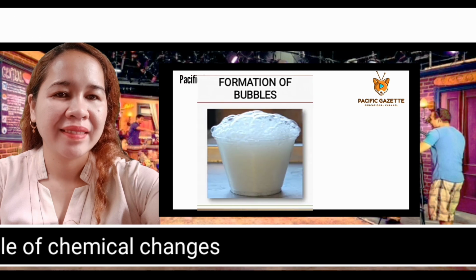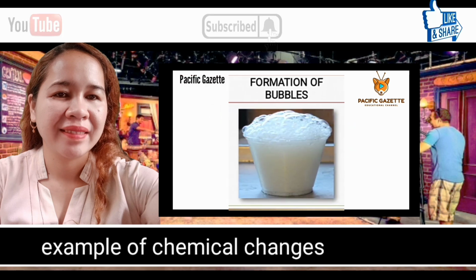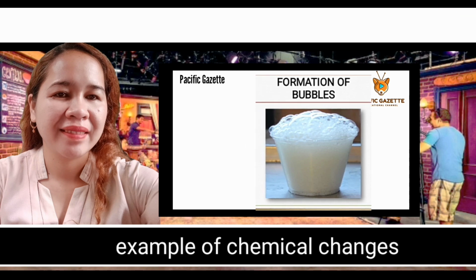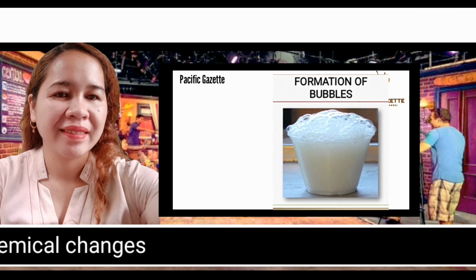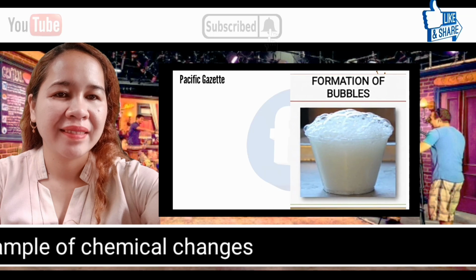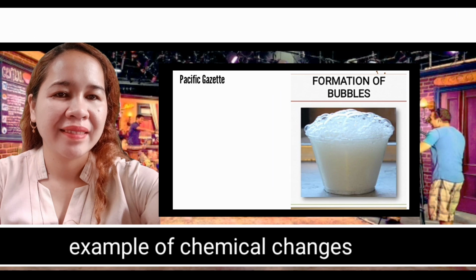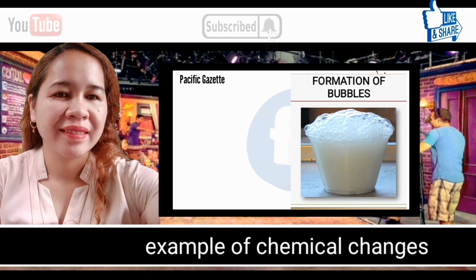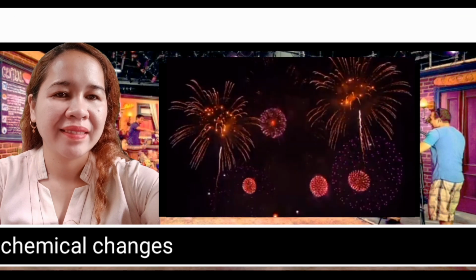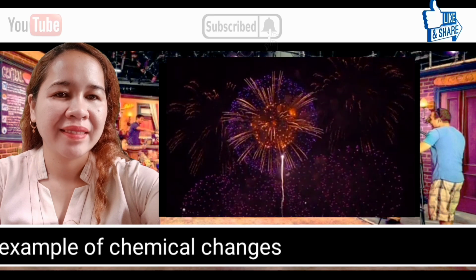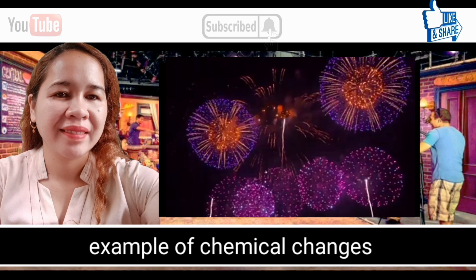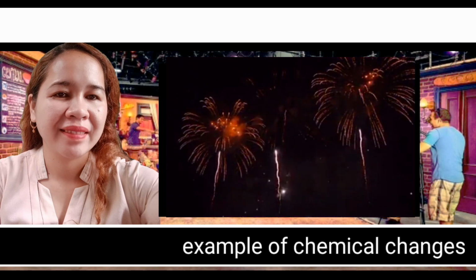Another example of chemical change is the formation of bubbles. Bubbles are the formation of gas in the presence of liquid with the aid of chemicals or other materials mixed into water, like soap, baking soda, and vinegar. Here is another example. Look at the screen.